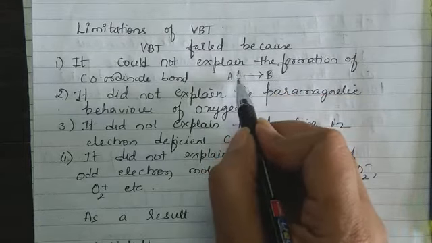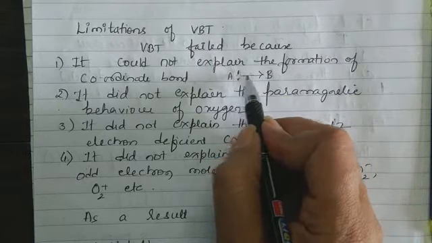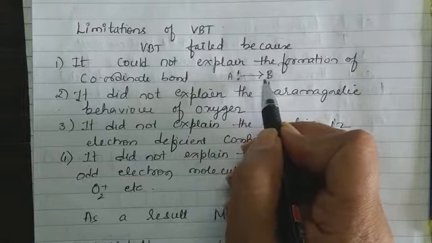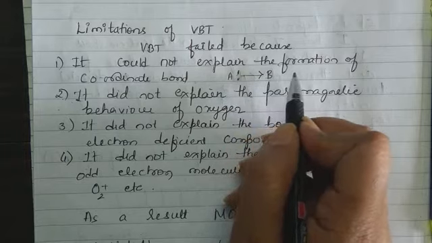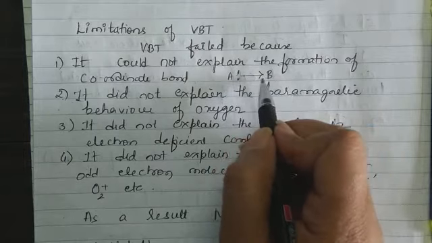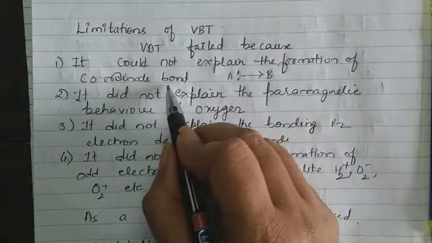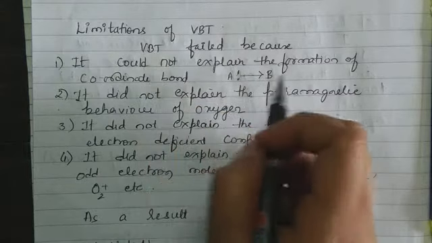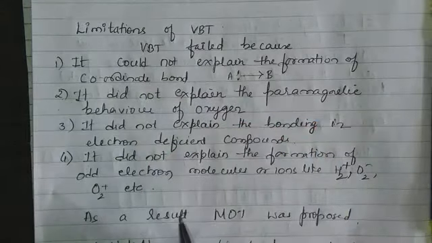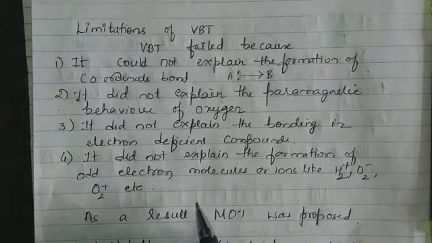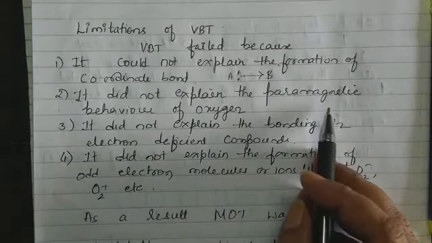So there is transfer of a lone pair of electrons to the neighboring atom. The neighboring atom will not give any of its electrons. Such a bond is called a coordinate bond. So VBT could not explain the formation of coordinate bond. It did not explain the paramagnetic behavior of oxygen.